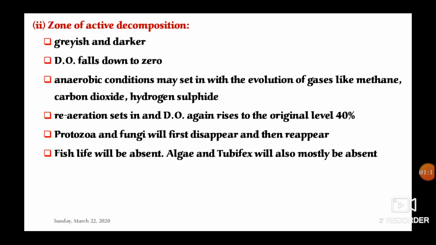Second zone, the zone of active decomposition. In this zone, the water becomes grayish and darker in color. The DO level falls down to zero. Then the river water goes to an anaerobic condition because of the lack of DO in the river. Due to this anaerobic condition, the organic matter present in the river undergoes decomposition anaerobically. In the anaerobic condition, there will be evolution of gases like methane, CO2 and H2S. The DO level goes to 0%.